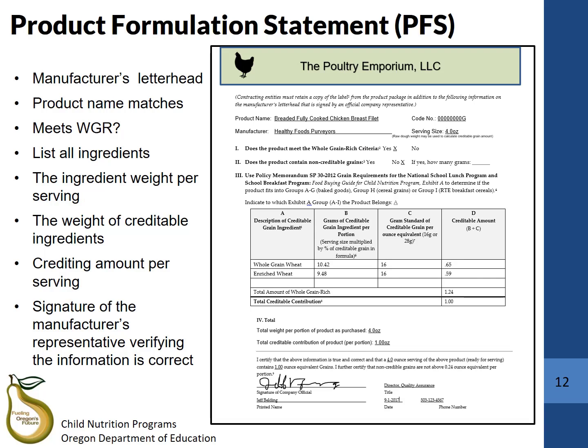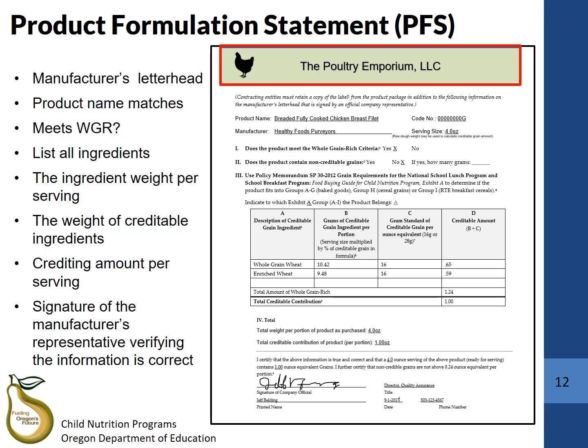Product formulation statements, or PFSs, can be requested from the manufacturer. Here's a sample product formulation statement. While templates may vary, they all need to have the following information in order to be used as verification for whole grain rich crediting. First, make sure that the PFS is on the manufacturer's letterhead.